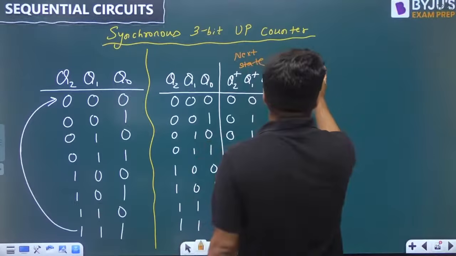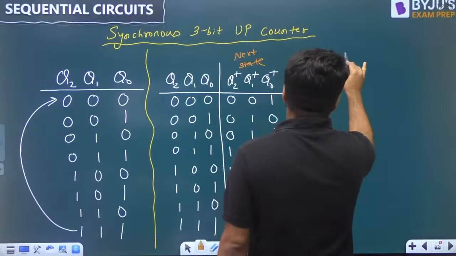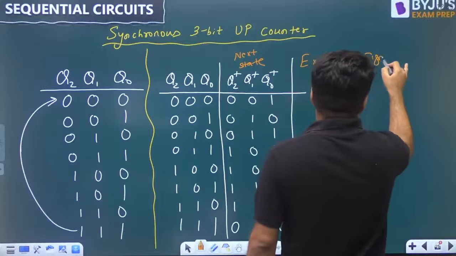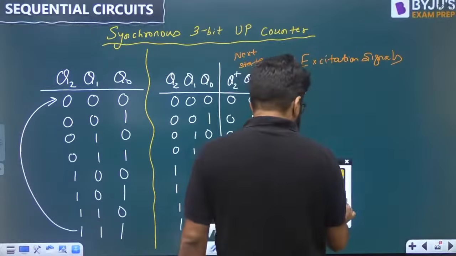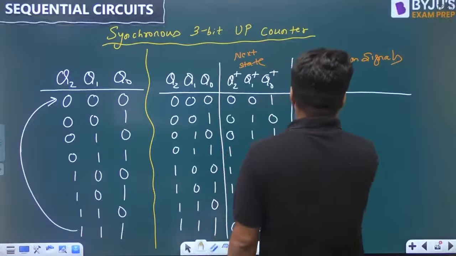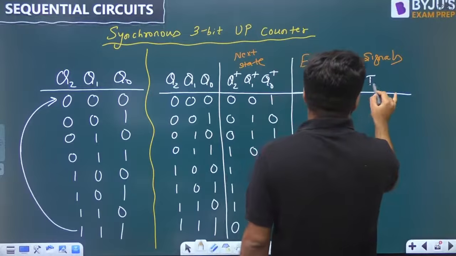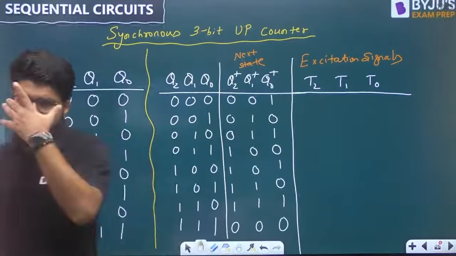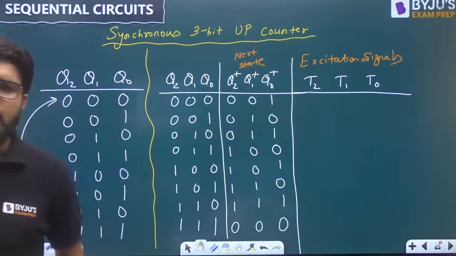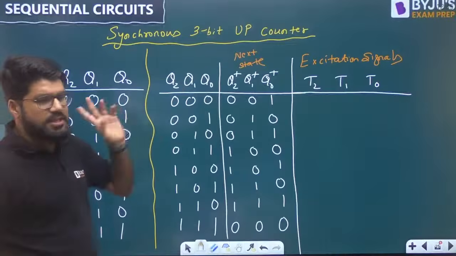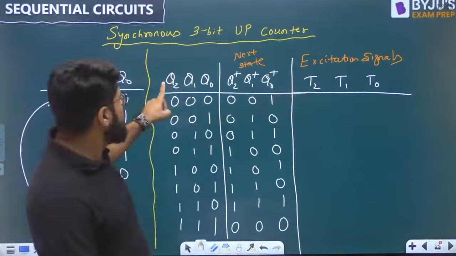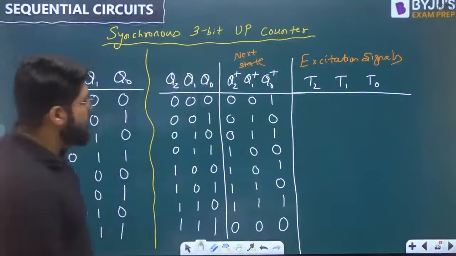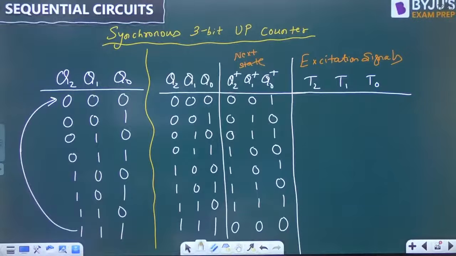What are the excitation signals? The excitation table tells what value should be applied to the T flip-flop to get this state transition. Now T2 will be the input to the Q2 flip-flop, T1 will be the input to the Q1 flip-flop, and T0 will be the input to the Q0 flip-flop. Correct? Right.